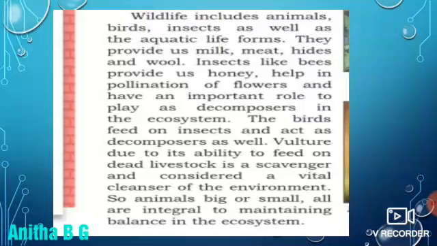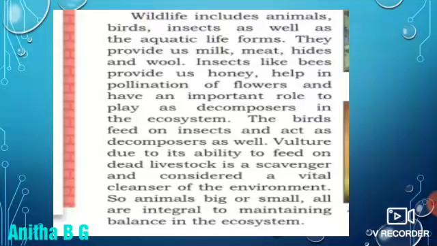So, wildlife means the animals, birds, insects and water animals, everything is included in wildlife. In that we get the milk, meat, wool, etc. And the insects give us honey, help in pollination of the flowers, and act as decomposers also.